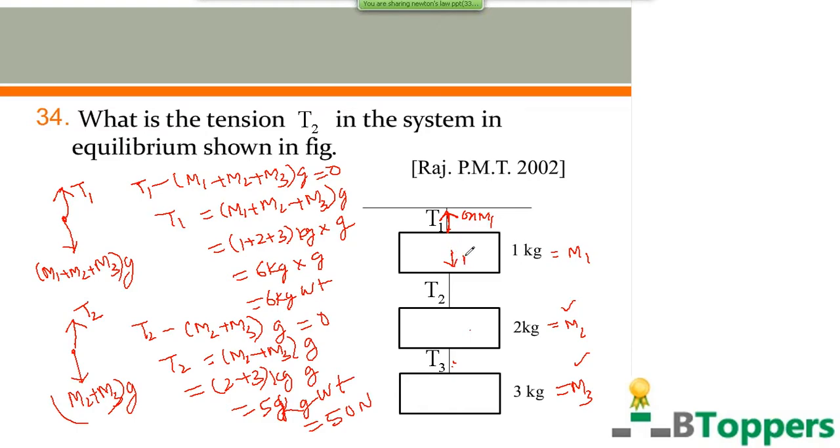The weight of M1 acts vertically downwards. The tension force exerted on M1 by the second string acts along the second string and away from M1. I am now talking about the alternate method to answer the same question.